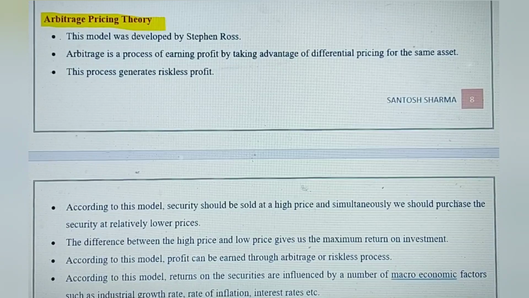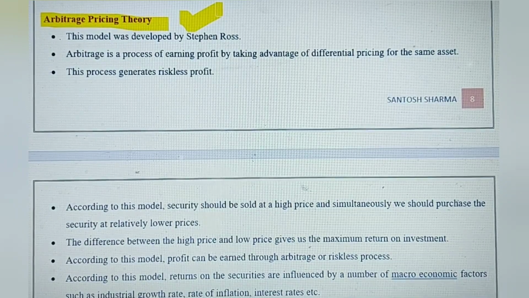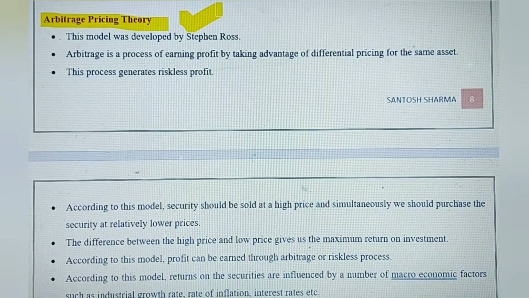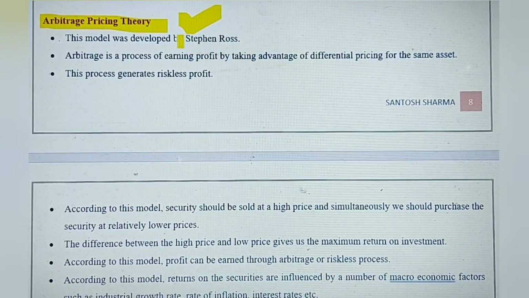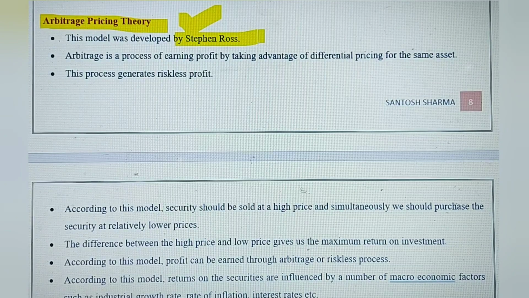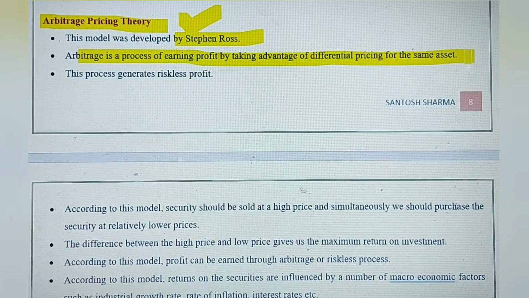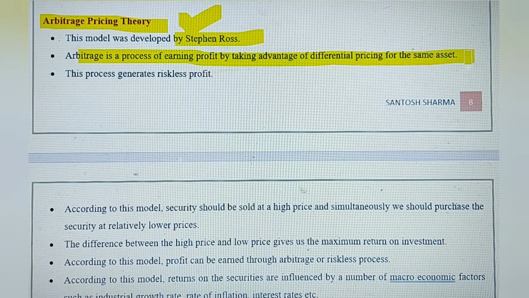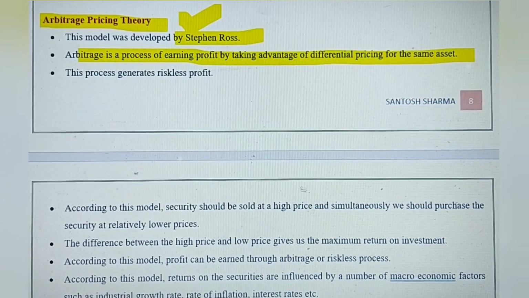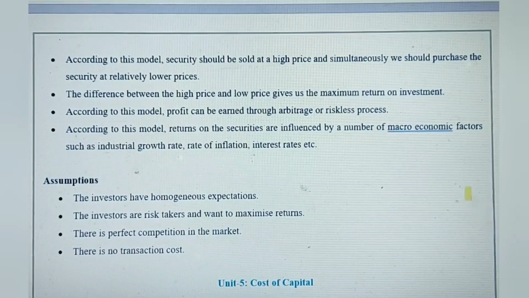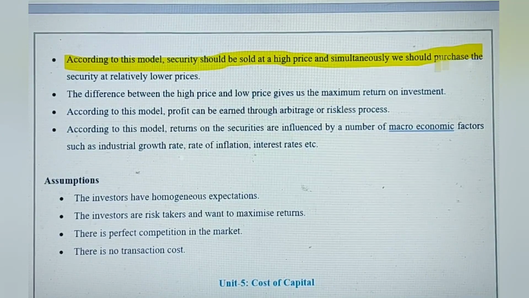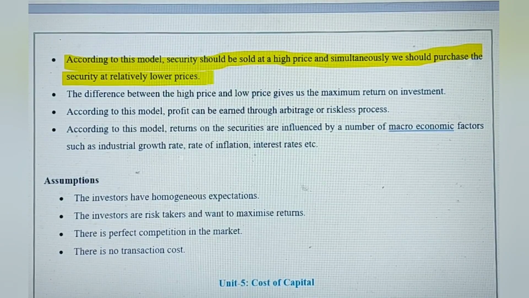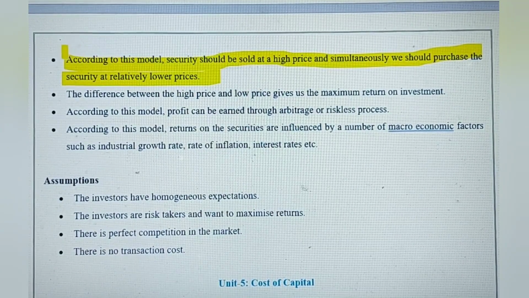Okay, the next concept is arbitrage pricing theory. Now again, this is a very popular theory. One theory is the capital asset pricing model, CAPM, and this one is again arbitrage pricing theory. Basically, it was developed by Stephen Ross, and arbitrage is a process of earning profit by taking advantage of the differential pricing of the same asset. We can write this model in this way: a security should be sold at a higher price and simultaneously we should purchase another security at a lower price. So this is the main base of this arbitrage model.